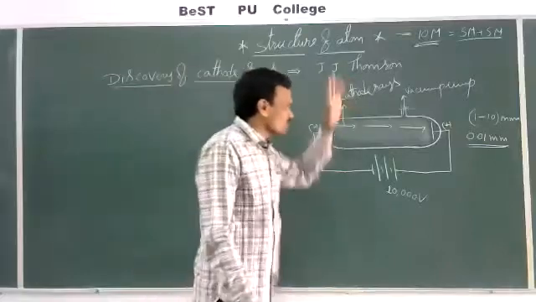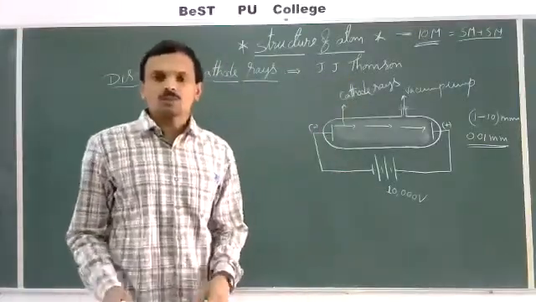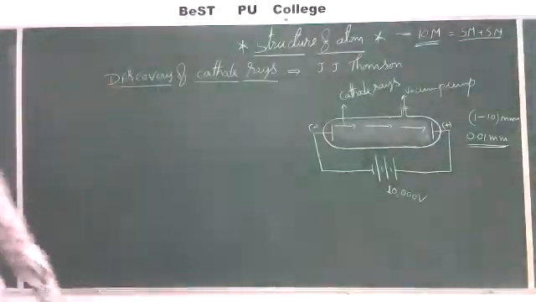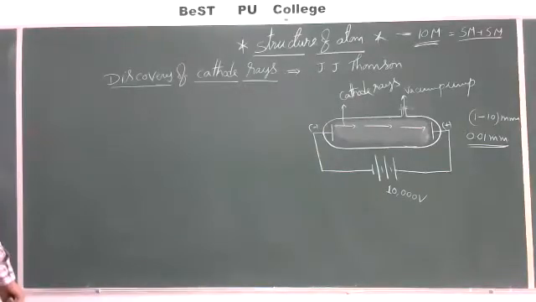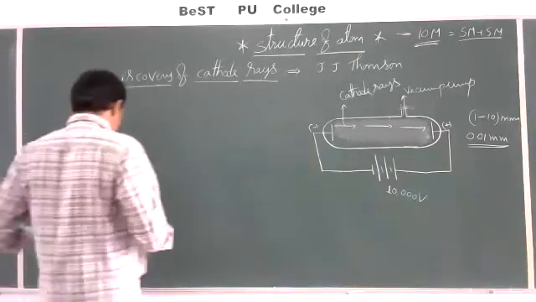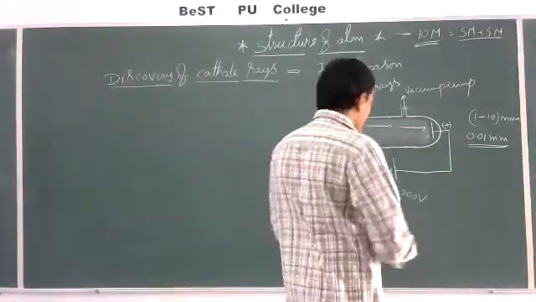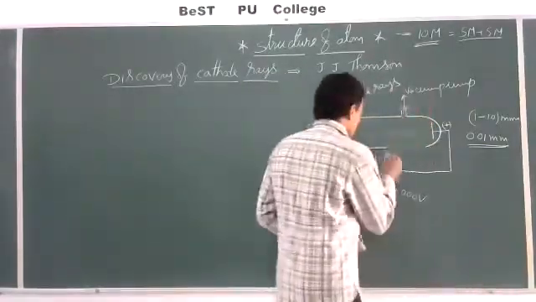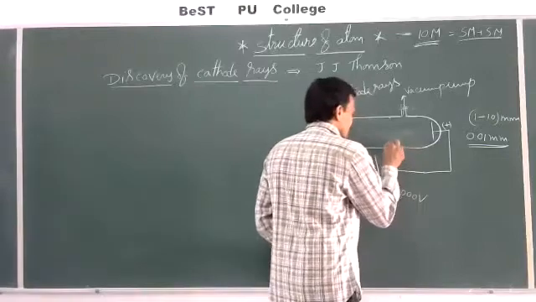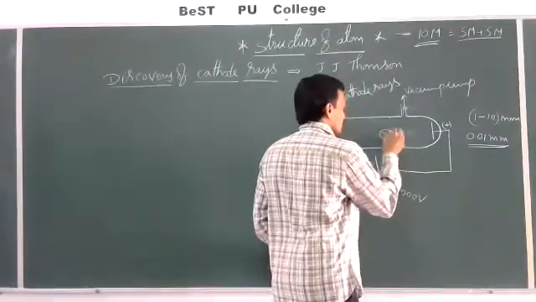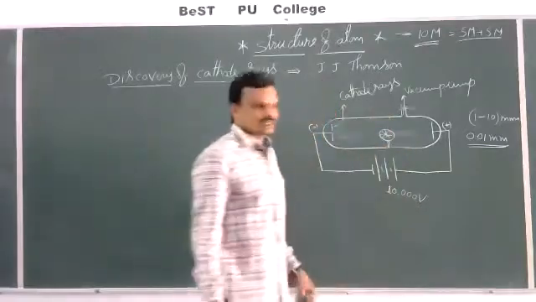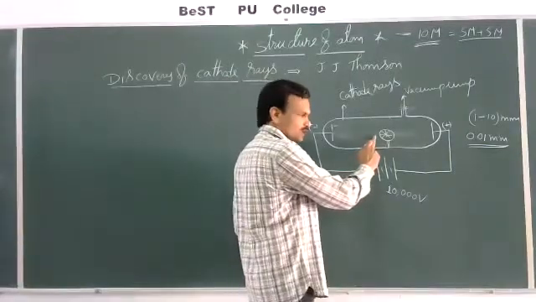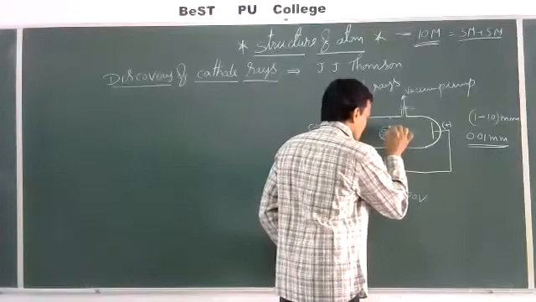Okay, what does this cathode ray consist of? What are the properties of cathode rays? Let us see one by one. To find the nature of cathode rays, they made some modifications in this discharge tube. The first one is that in the path of the cathode rays, they placed a mechanical wheel. When a mechanical wheel is placed in the path of cathode rays, they noticed that the wheel gets rotated.